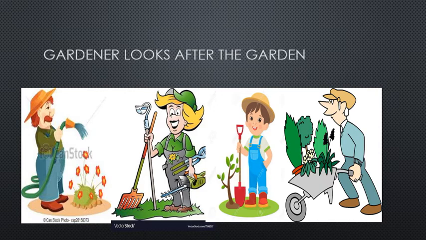All this is because of the gardener. He waters the plants and takes care of them. He cleans and keeps the garden green. He grows plants like flowers, trees, grass, fruit and vegetables.